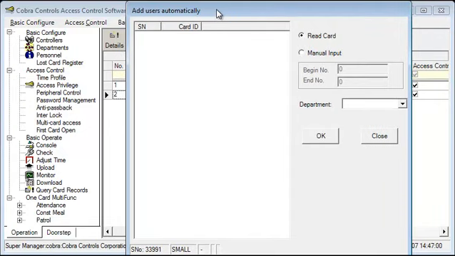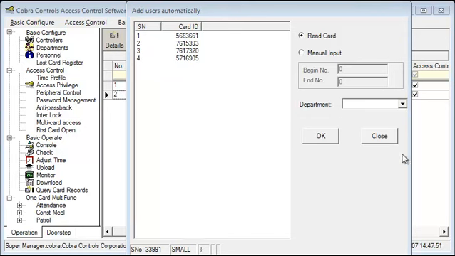It says Add Users Automatically. This is where you would scan your card to add users, but before you do that, make sure that the Read Card Radio button has been selected. The other thing is if you want to assign a department at this point, you can use the Department drop-down window. When you're ready to start adding users, just swipe the cards. Notice how the cards will appear automatically on the screen as you swipe them in.